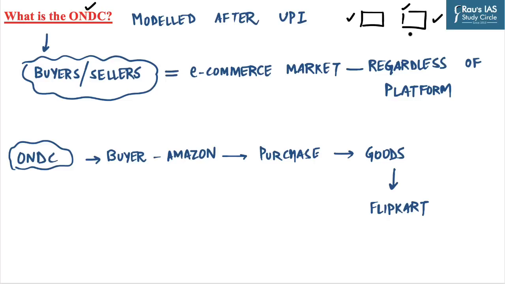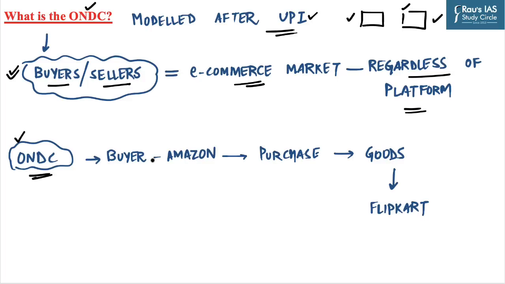Now the government is pushing towards the open network model, which is modeled after the Unified Payments Interface. The UPI allows people to send or receive money irrespective of the payment platforms on which they are registered. For example, if you want to make a payment, you can just scan the QR code and make payment from PhonePe, Paytm or Google Pay. In a similar way, the government wants to ensure that buyers and sellers on the e-commerce market can transact regardless of the platform on which they are registered, like in the case of UPI.